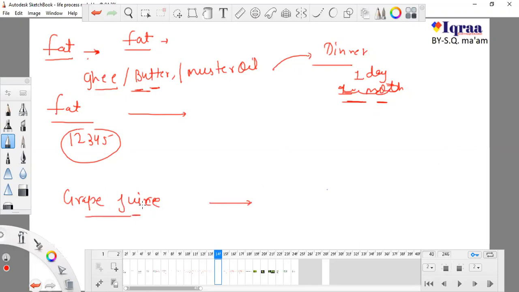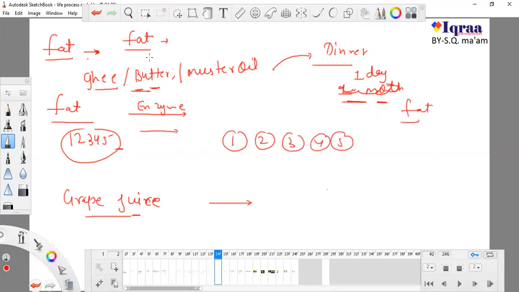It has been lost somewhere, where our body broke it down with the help of enzymes, digestive juice, or biocatalysts, and again formed a new form of fat, because all of us have fat, and the person who is fat contains so much fat. But from where does this fat come?